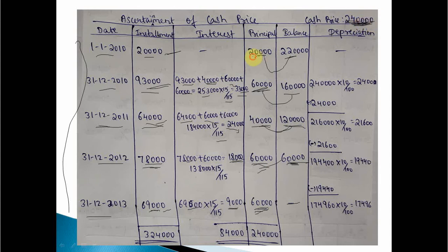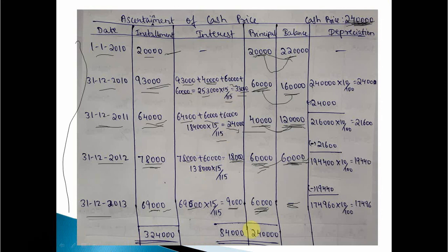Here 2 lakh 40,000 is the original value. Out of 2 lakh 40,000, 20,000 is paid as advance, remaining balance 2 lakh 20. Out of 2 lakh 20, 60,000 has been paid, balance 1 lakh 60. Out of 1 lakh 60, 40,000 has been paid, balance 1 lakh 20. Out of 1 lakh 20, again 60,000 has been paid, balance 60,000. Remaining 60,000 was fully paid in the last installment, so balance will be 0. Okay, clear? So what is the original value? Original value is 2 lakh 40,000.